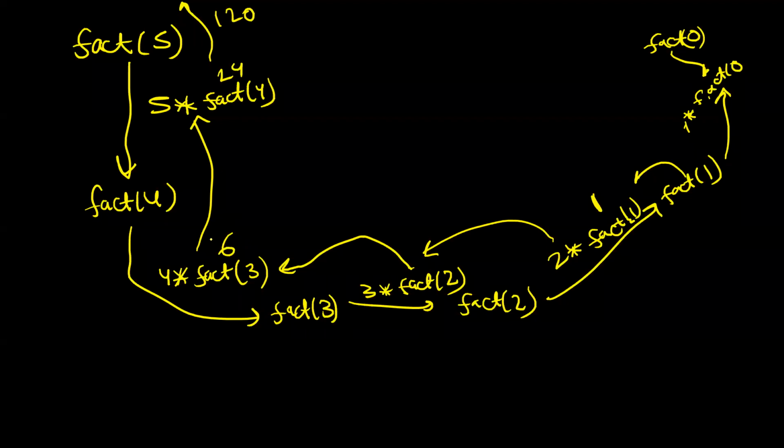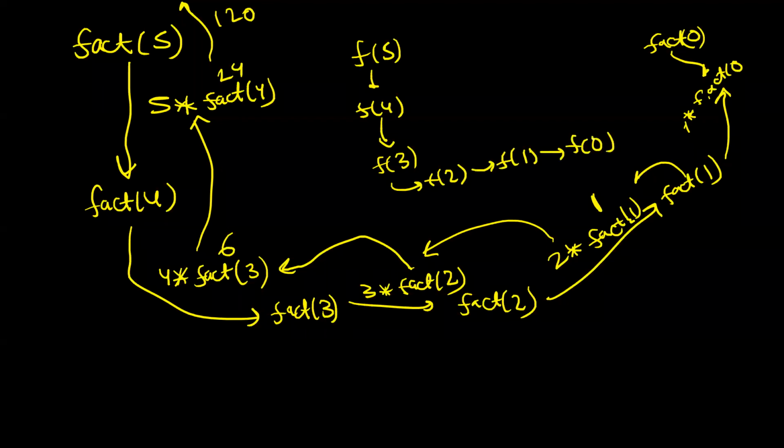Yes. This is kind of the recursion tree. I've messed it up, but this is the recursion tree, right? The f of 5 is calling f of 4. F of 4 is calling f of 3. F of 3 is calling f of 2. F of 2 is calling f of 1. F of 1 is calling f of 0. Then this returns the answer. You multiply, and everyone will start returning answers, right? You can return from 1 itself. That is also fine. Okay. Cool. Is this making sense?